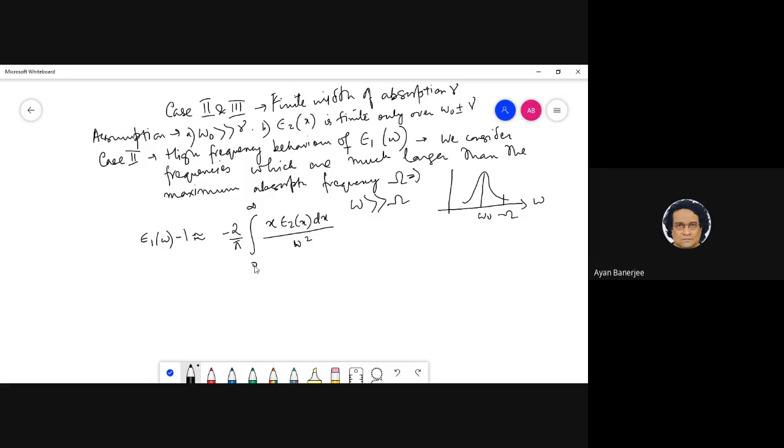In principle, we just straight looked at omega minus omega 0. See, that is the whole point. Kramers-Kronig basically does not take damping into the picture.